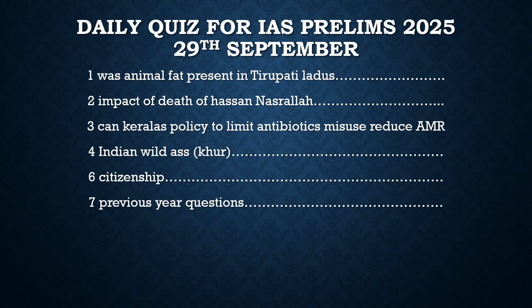So Kerala is still following this 2011 H1 rule, but it has not reduced the antimicrobial resistance there. What is the reason for that? Because Kerala is importing most of its poultry and most of its vegetables from other states, and those other states are not following this policy.